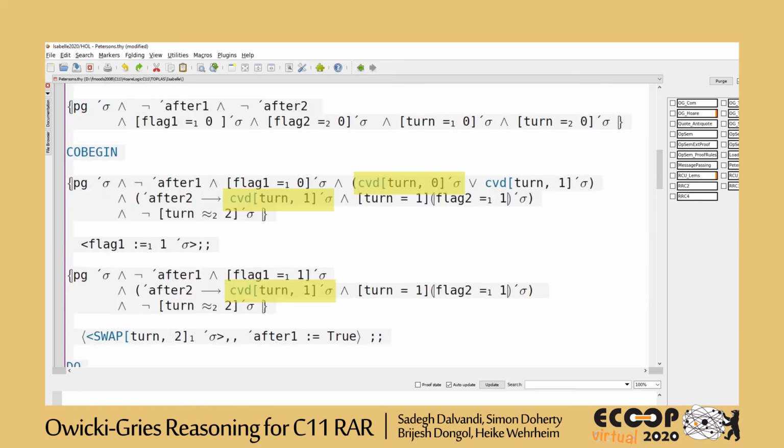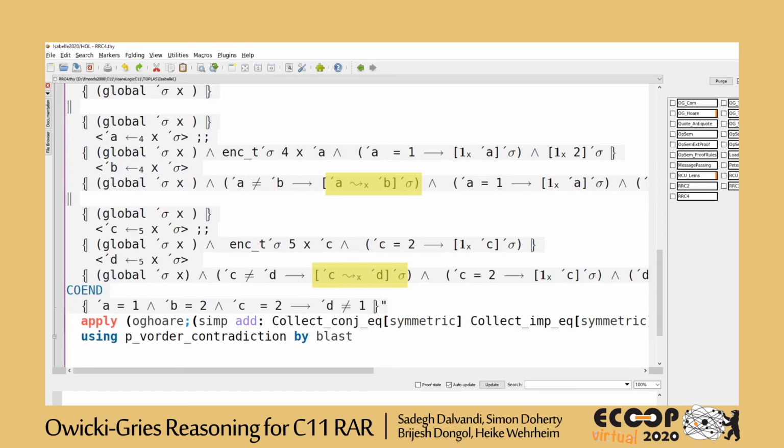For instance, for verification of Peterson's algorithm, we use another assertion called covered writes. For RRC litmus tests, we used another kind of assertions that describes the ordering between different writes to a variable.